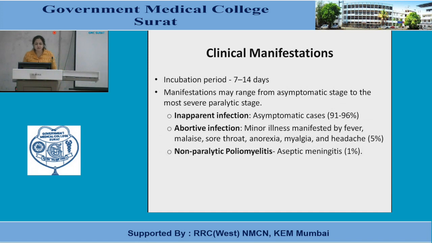If you look at the clinical manifestations, the incubation period is generally 7 to 14 days. Manifestations may range from the asymptomatic stage to the most severe paralytic stage. These are the presentations of poliomyelitis. Inapparent infection is the most common, in 91 to 96% of cases, seen as asymptomatic cases. Abortive infection is a minor illness manifested by fever, malaise, sore throat, anorexia, myalgia, and headache. Non-paralytic poliomyelitis presents like aseptic meningitis. So these are the different presentations.